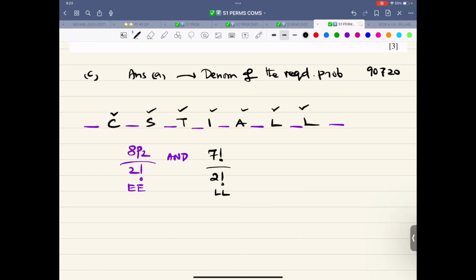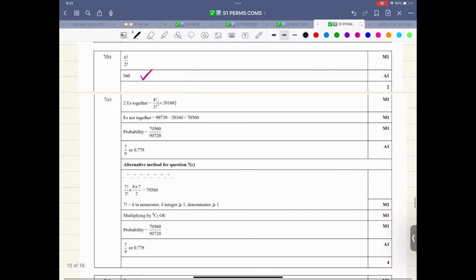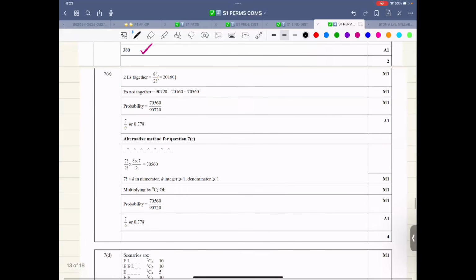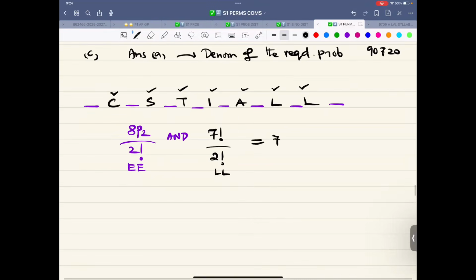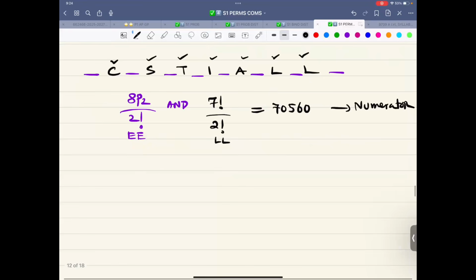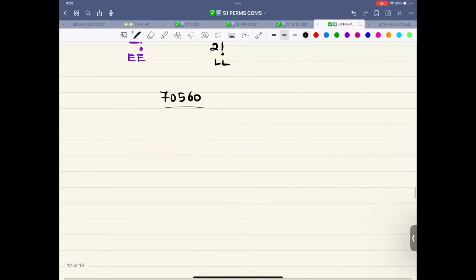So now let me just check this answer. That is 70560. This is the numerator of the probability. So 70560 divided by 90720.